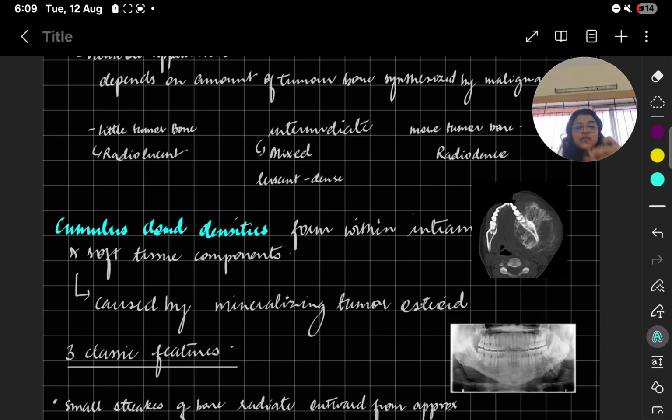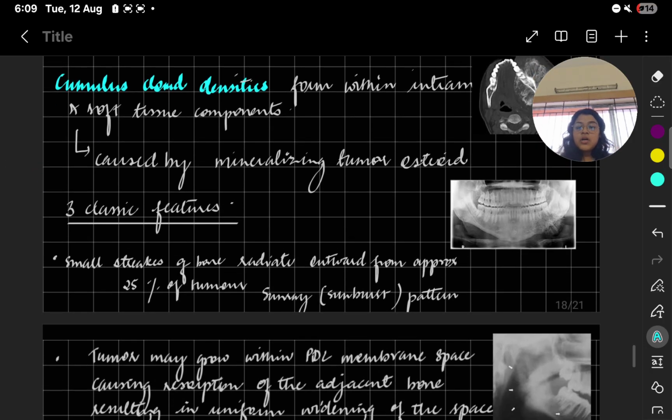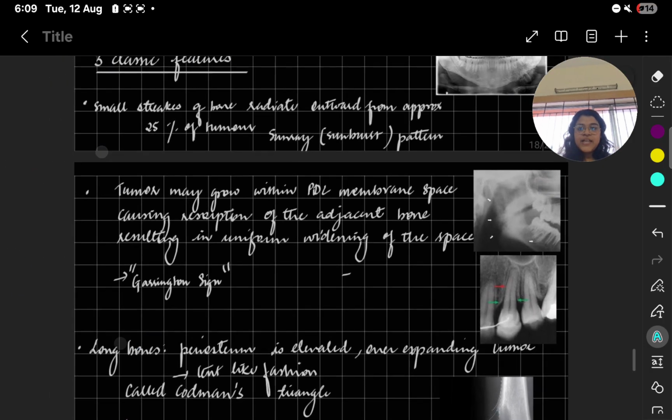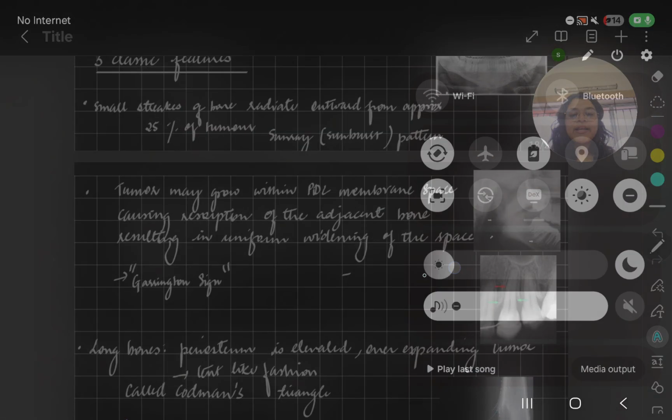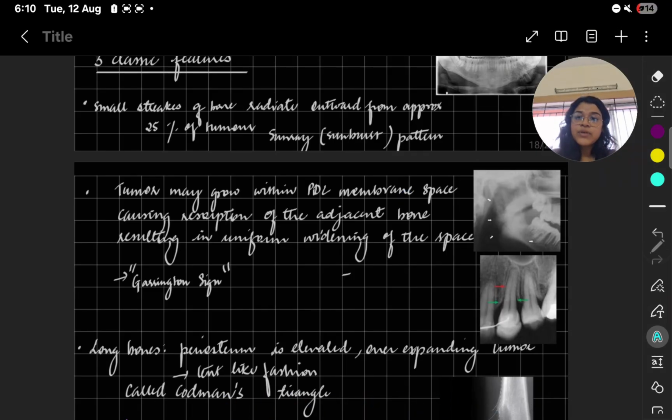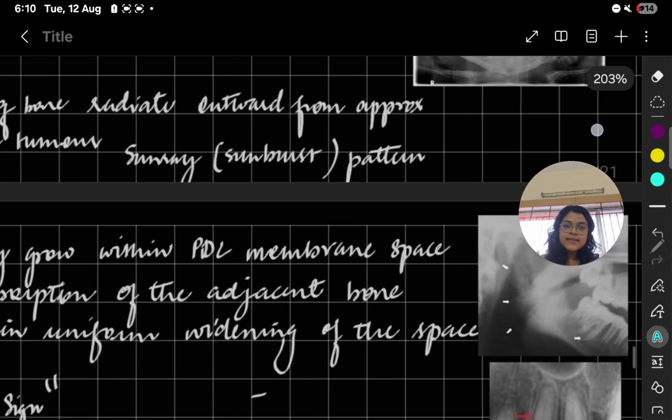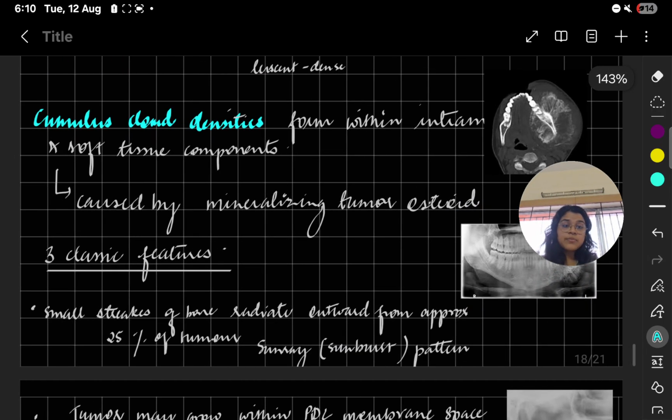Now there are 3 classic features which you have to remember, and they have 3 separate names. I will put stress on this. Small streaks of bone radiate outward from approximately 25% of tumors. Okay, there are small rays which radiate outwards. These rays are known as sun ray appearance or sunburst appearance.